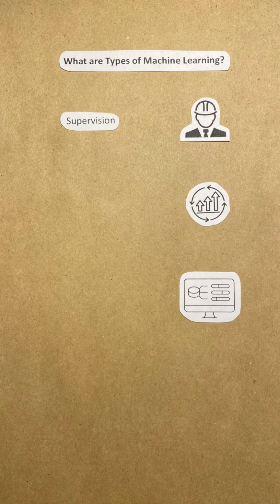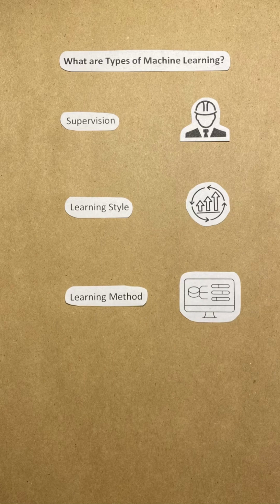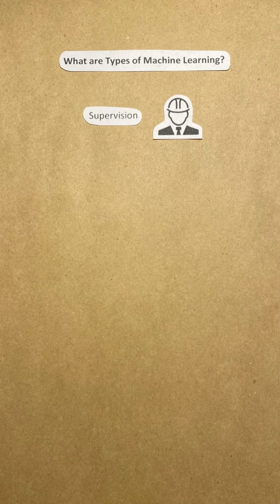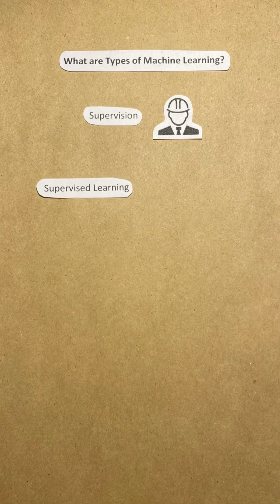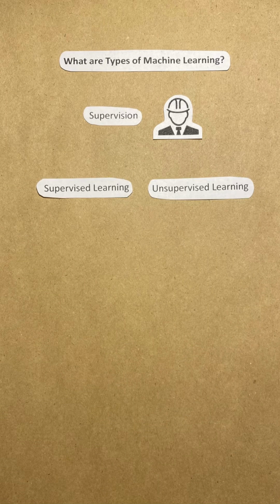1. Supervision, or how much help they get from humans while learning. 2. Learning style, or whether they can learn continuously or only all at once. 3. Learning method, meaning whether they compare new data to old data or find patterns to predict future data. In this video, we are going to talk about the first category: supervised versus unsupervised learning.